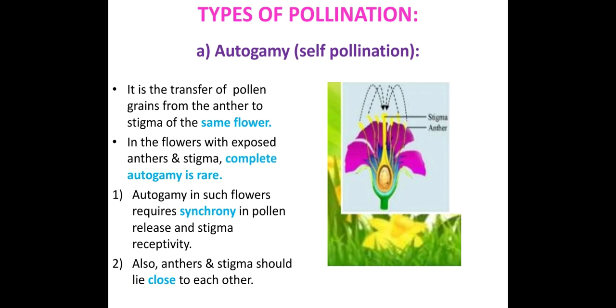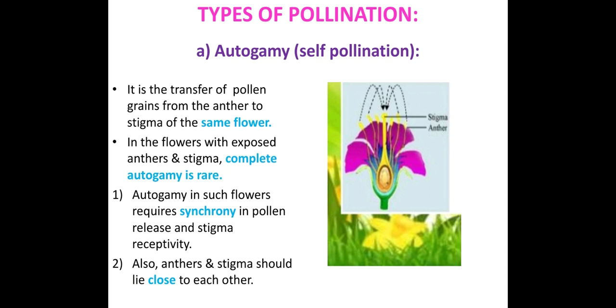Then autogamy in such flowers requires synchrony in pollen release and stigma receptivity. In such flowers, where the anthers and the stigma are exposed, for pollination to occur there must be synchrony between pollen release and stigma receptivity. What is this synchrony?